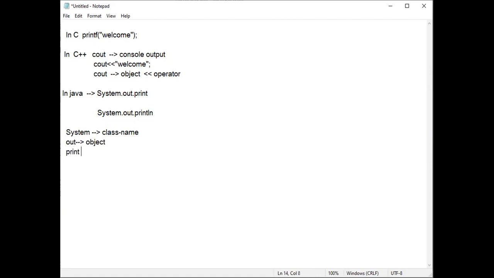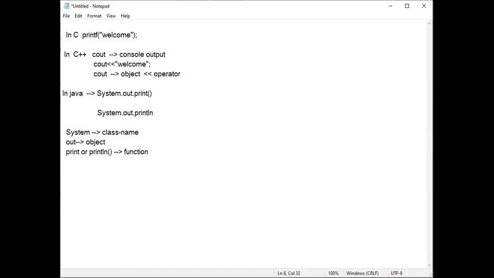Then if you use print or println, two functions are there. First step is the class name, next is the object name, next is the function, print or println. So System.out.print: System is a class name, out is an object name, print is a function.